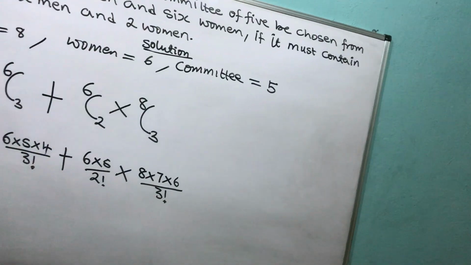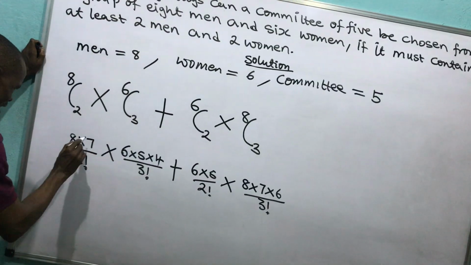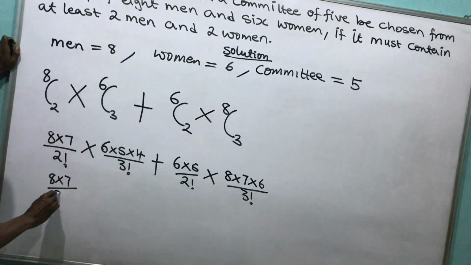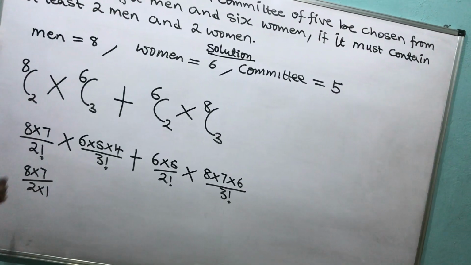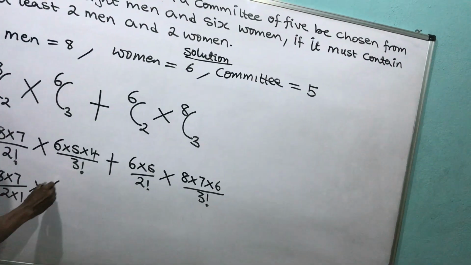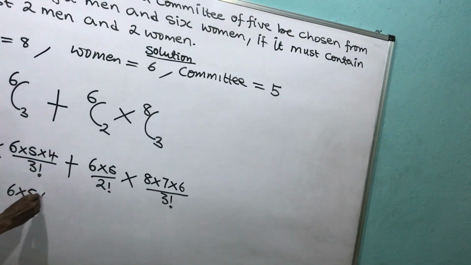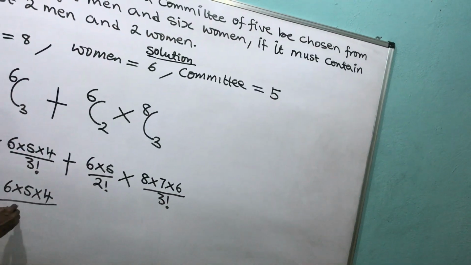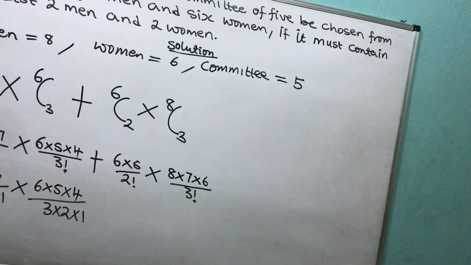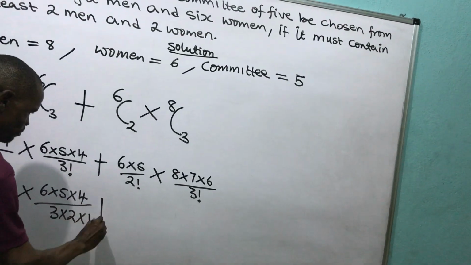Now, looking at here, I'm going to have 8 times what? 7. I think you're seeing 2 times what? 1. That's 2 factorial, meaning 2 times 1. Then times 6 times what? 5 times what? 4. 3 factorial means what? 3 times what? 2 times what? 1. Then now coming over here, I have plus.